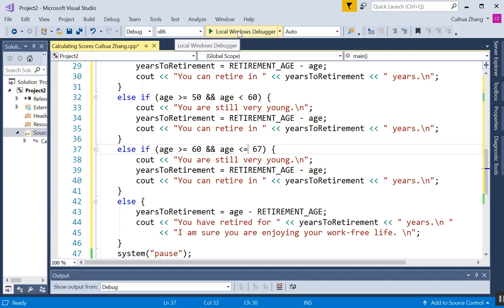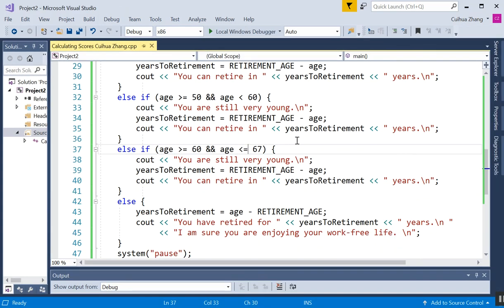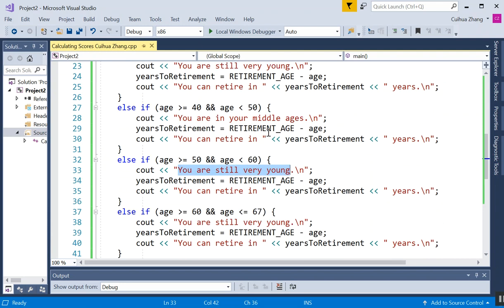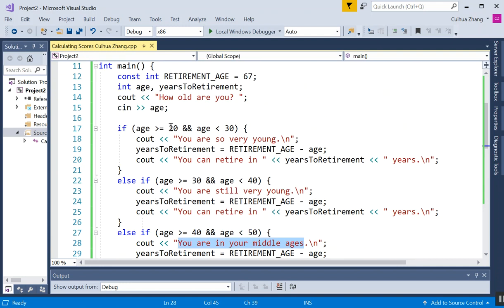Okay, let's run this program once. So how old are you? And let's say 67. It says you are still very young. You can retire in 0 years. Okay, obviously, I forgot to change the words here. I did not change these. So to make your program meaningful, you need to change those, right? I think I only changed this, but that is not the essence of the program anyway. Mainly, we want to look at the logic, the if statement and if-else statement. I hope you are clear about the difference.